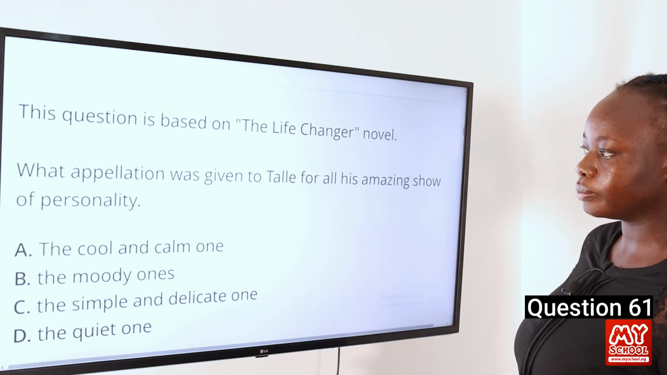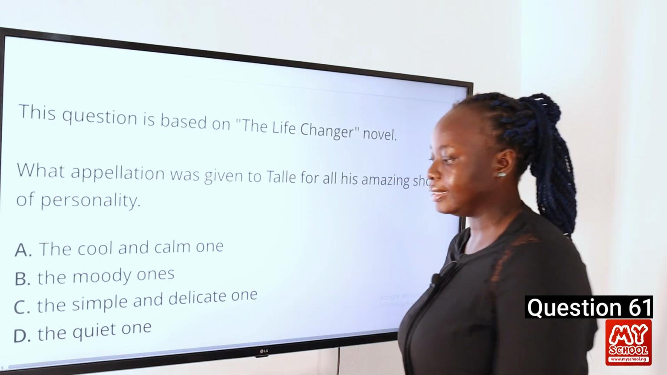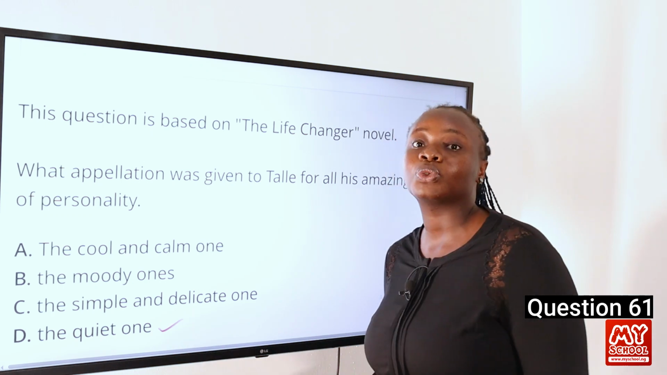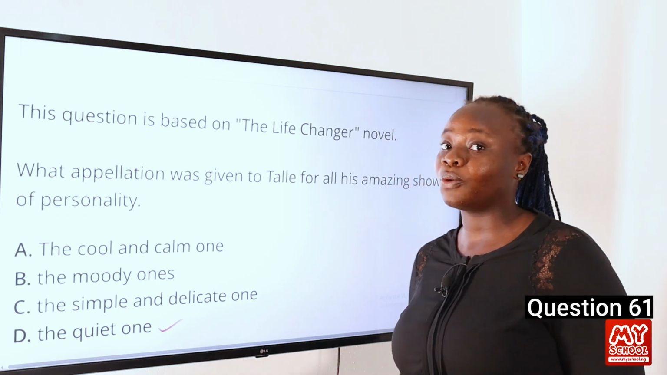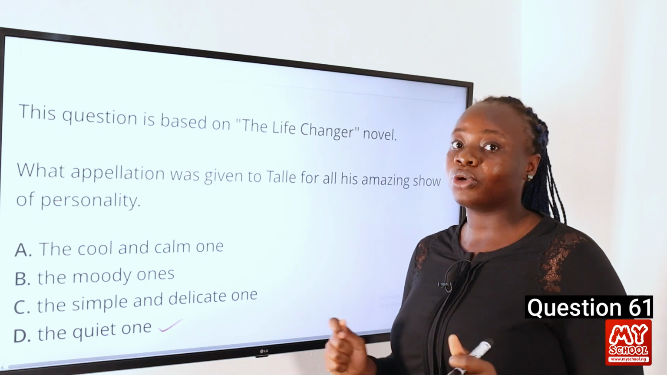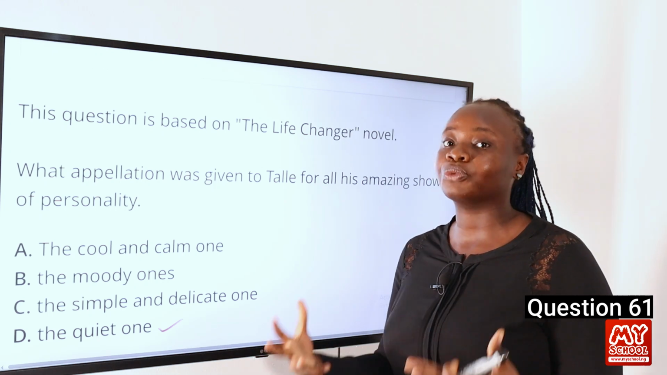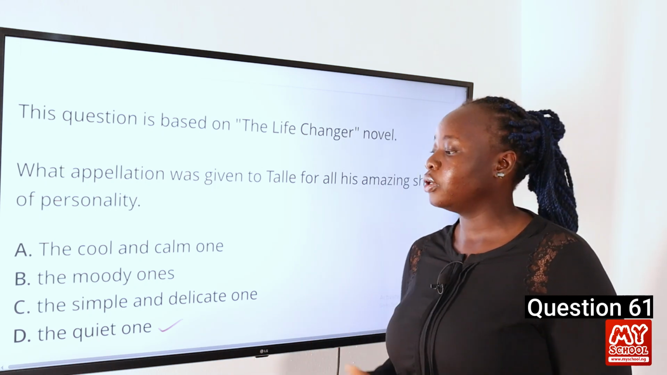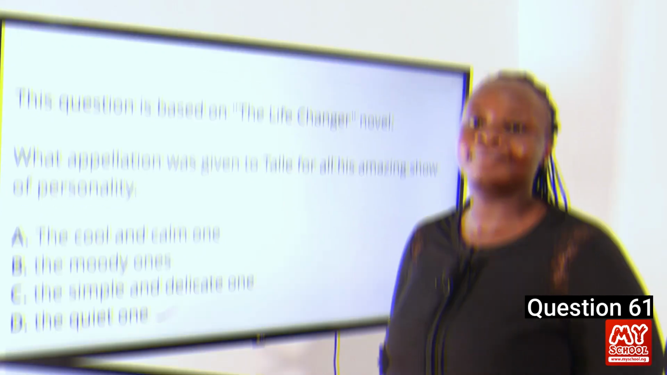D. The quiet one. So the answer to this question is D, the quiet one, and we can see this on page 21 of the novel, where we discover that he was not given this name at birth, but it was because of his quiet nature while he was growing up. That's why he was given the name. So our answer to this question is D.